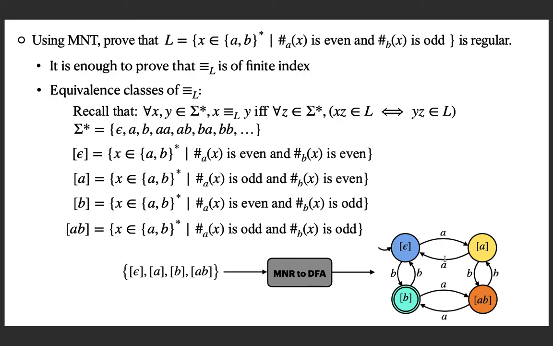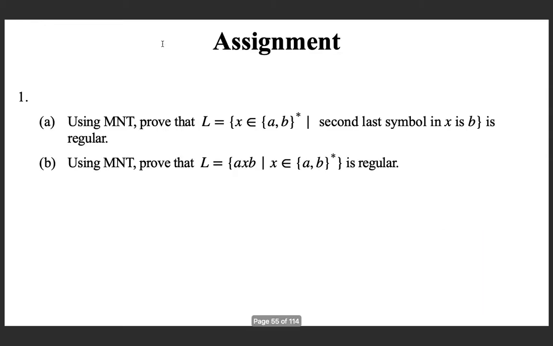Okay, so now we have used the first corollary to prove that certain languages are regular by observing that the number of equivalence classes in the canonical relation is finite. Now we are going to use it for proving non-regularity. And here two assignment questions are given to you. Apply the Myhill-Nerode theorem. Observe that the corresponding equivalence classes are finitely many, and prove that these languages are regular.